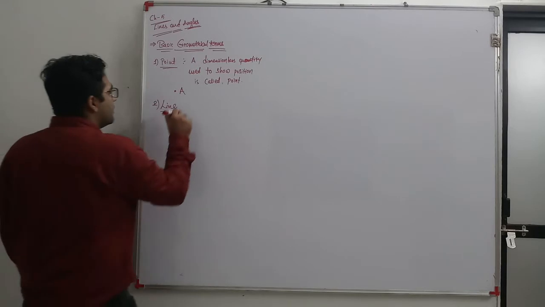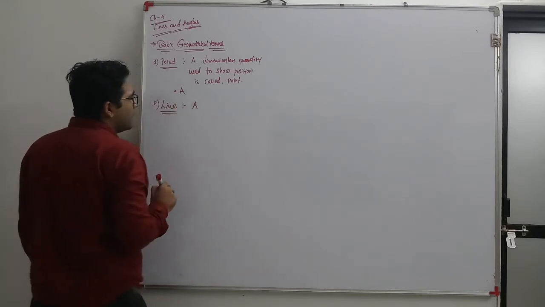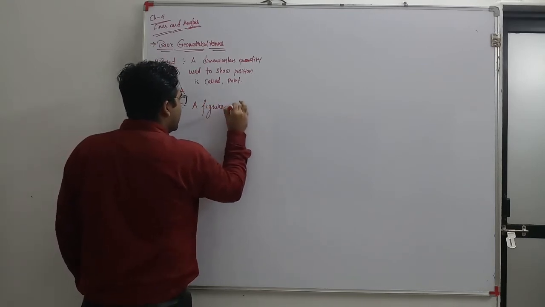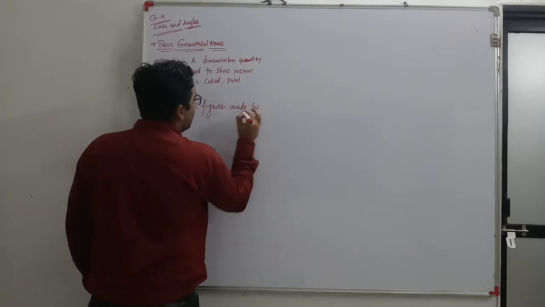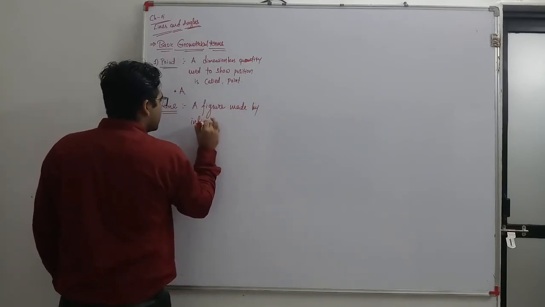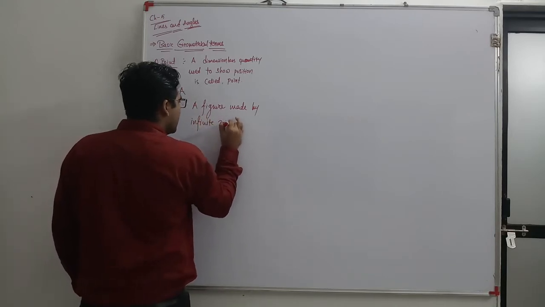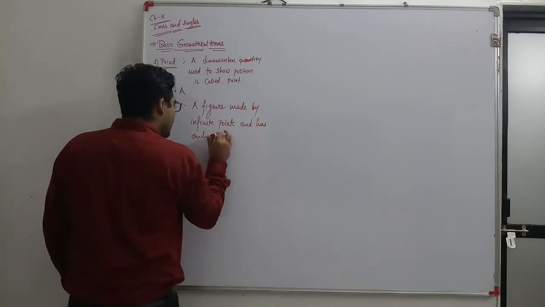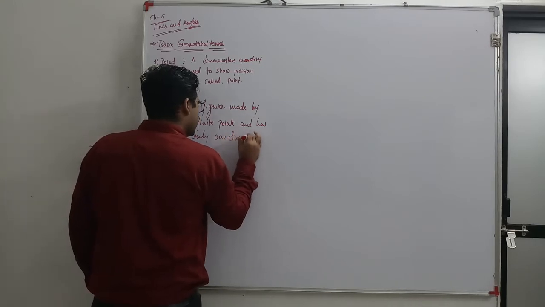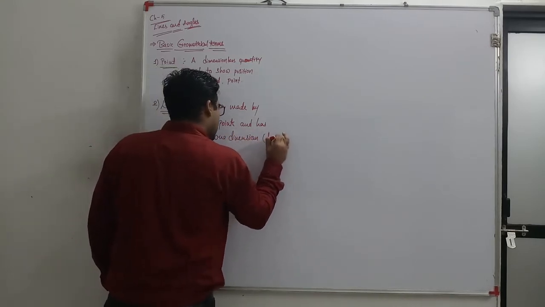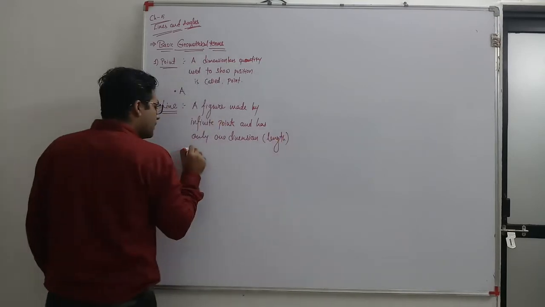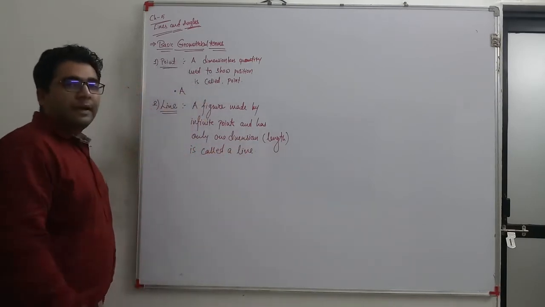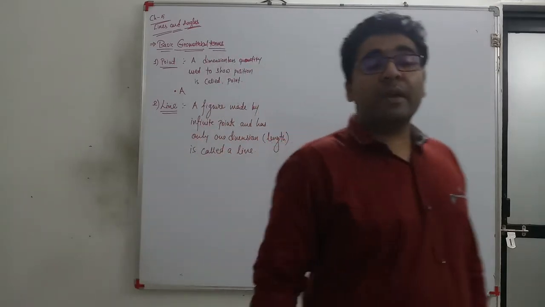A figure made by infinite points and having only one dimension, called length, is called a line. उसे क्या कहते हैं? एक लाइन कहते हैं. Why is it made up of infinite points?